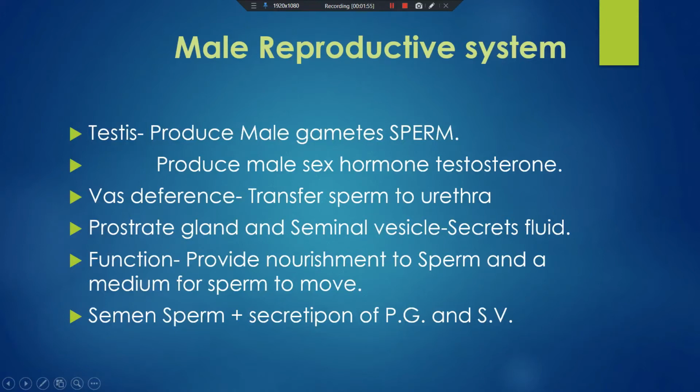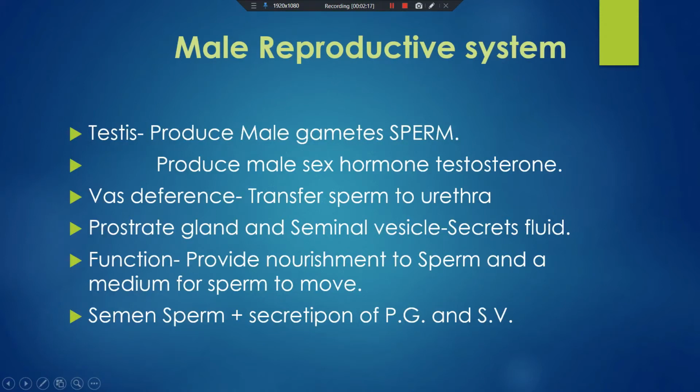The production of male gametes starts when a human male reaches puberty. Clear? So the main function of the testes is to produce the male gametes, sperm. The second function is that it produces the male sex hormone, that is testosterone.